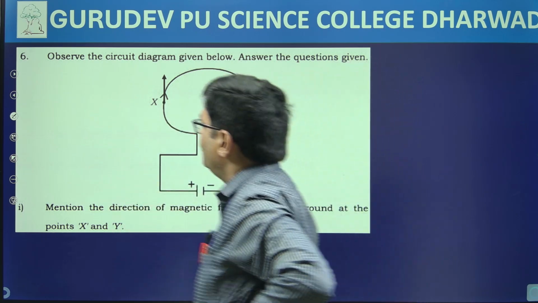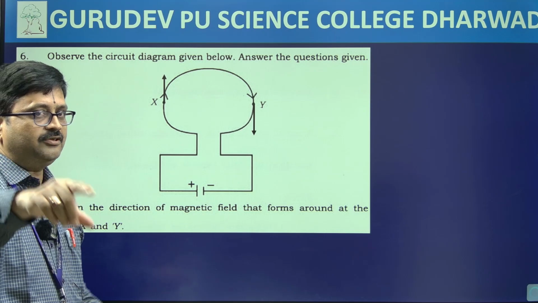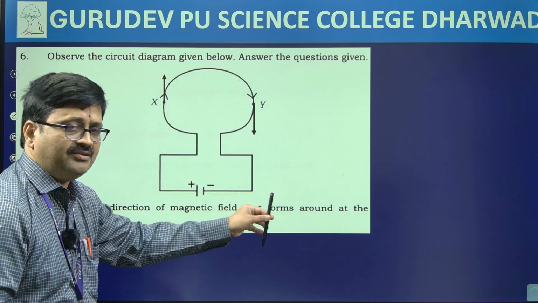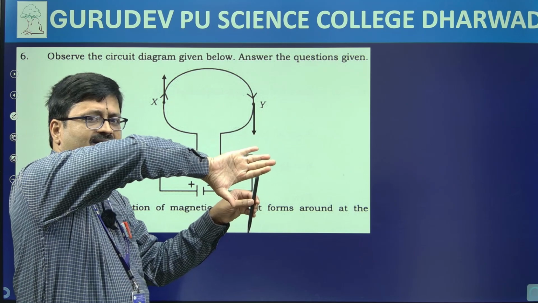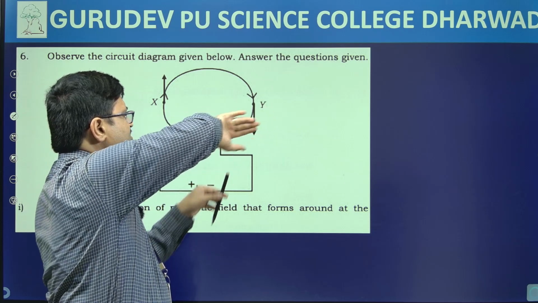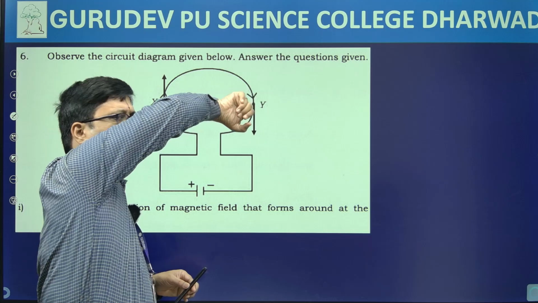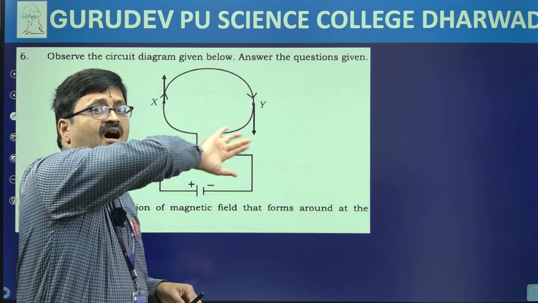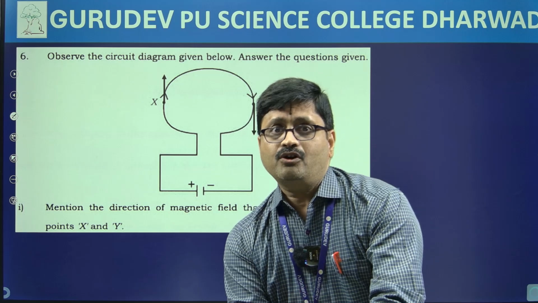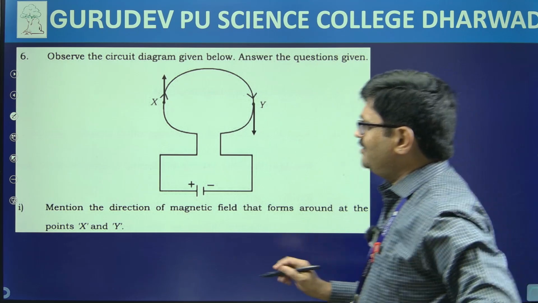Now let me come to point Y. At point Y, I have drawn another tangent. Okay, so pause and answer this yourself. Very easily I can see that the tangent is in the downward direction. Okay, I should point my thumb in the direction of the arrow. So I pointed the thumb, curling my fingers. So how is the magnetic field line going? It enters like this and comes out from point Y. So perpendicularly outward. That means magnetic field lines are coming out of your mobile screen and entering into your eye. Okay, so this is how I can understand the direction.